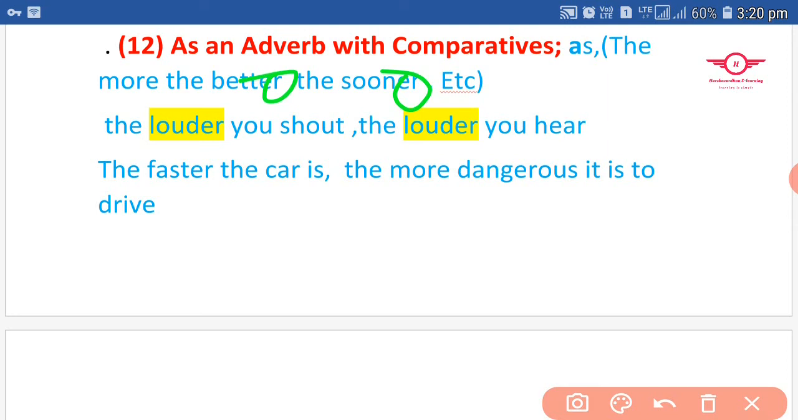The louder you shout, the louder you hear. See, the word louder has ended with the letters er, and here also. So this is a comparative degree. Before the comparative degree, we have to mention the as a definite article. Let me take one more example. The faster the car is, the more dangerous it is to drive. The word faster is a comparative degree. Here also, the more dangerous, actually much more, like that.